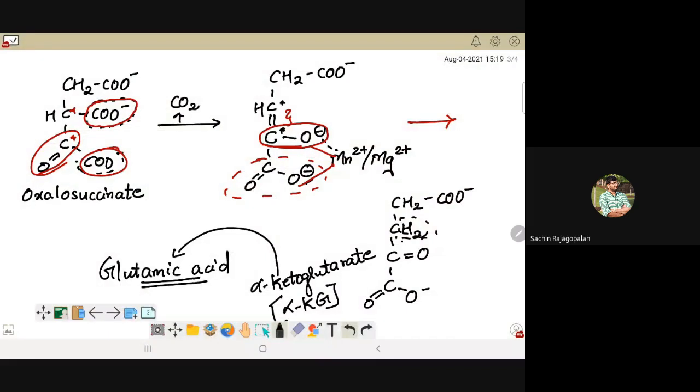So when you removed the carbon dioxide, you converted tricarboxylic acid to a dicarboxylic acid. So this is the first step. Citrate, isocitrate, cis-aconitate in between, oxalosuccinate, these were all tricarboxylic acids, all 6 carbon compounds. But here I removed carbon dioxide from oxalosuccinate and converted the tricarboxylic acid to the level of a dicarboxylic acid. I converted a 6 carbon compound to a 5 carbon compound.